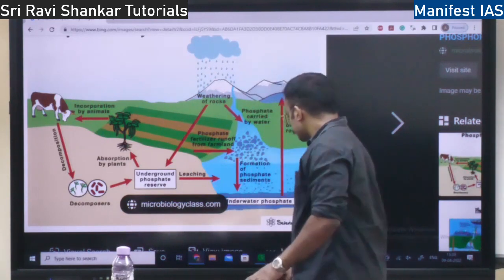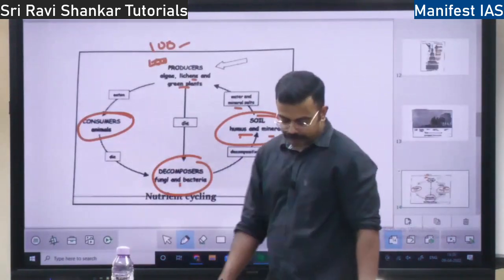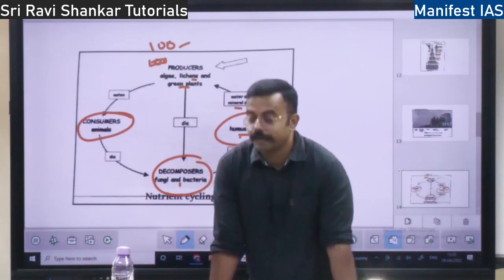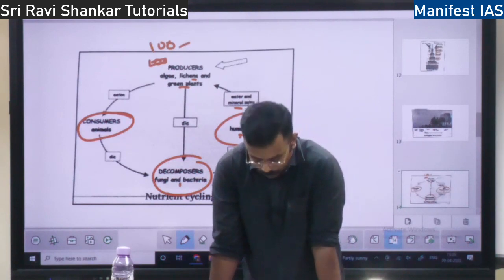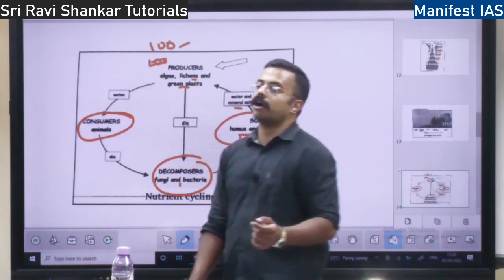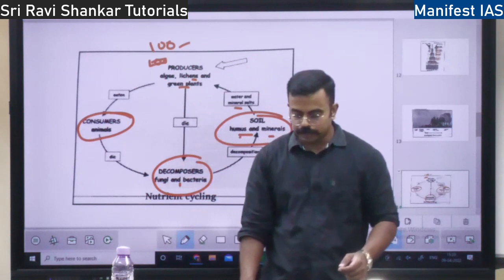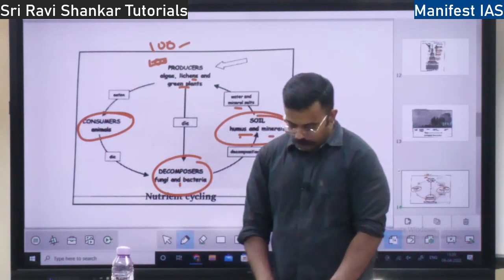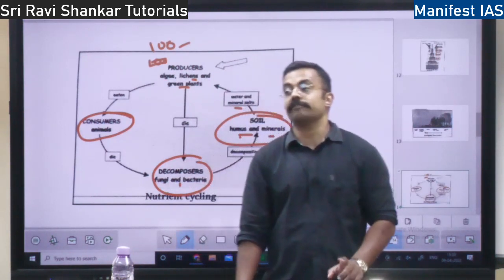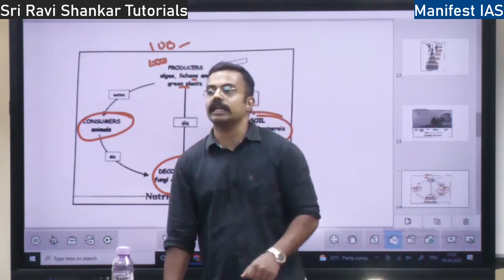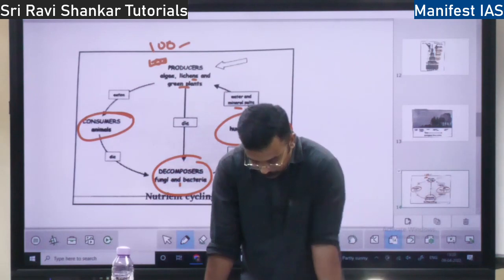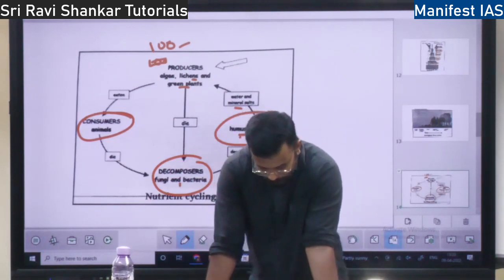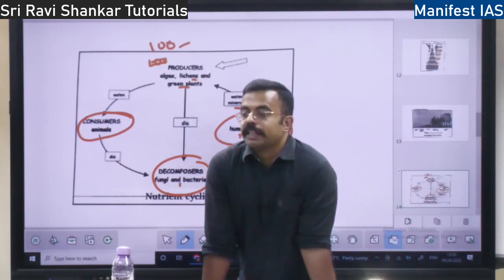Then you have the sulfur cycle. Where is the reservoir of sulfur? It is in the soil. So where all in the soil? In the coal, oil, everywhere you will find the sulfur. So it's an inorganic deposit. It's not organic. Carbon is organic. Oxygen is organic. Whereas sulfur is not organic. It's an inorganic deposit. So it is released by weathering of rocks.